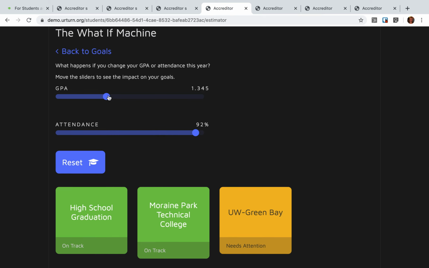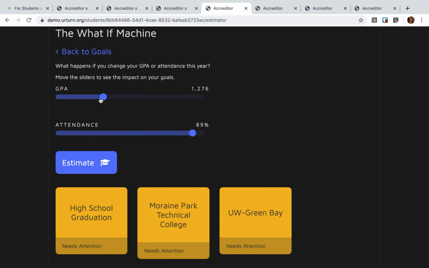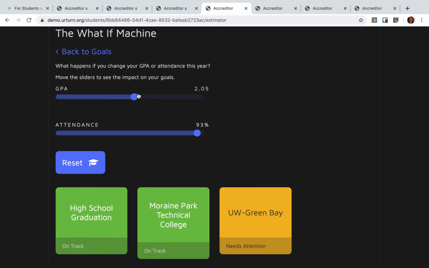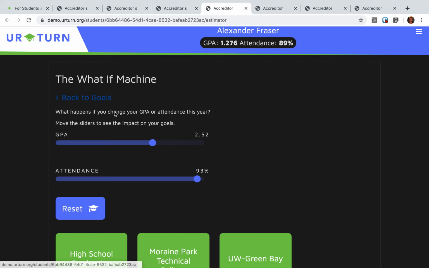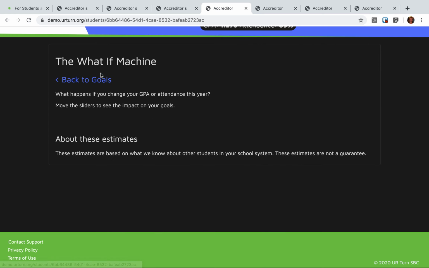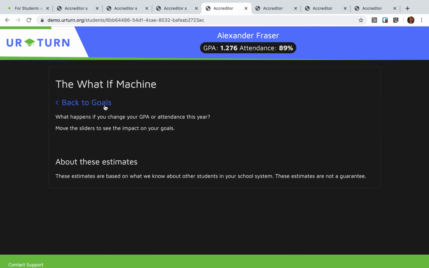And he can also play around with the calculator to see what kind of GPA he might need to be eligible for UW Green Bay, and it looks like 2.5. So Alexander might think, well, that's worth it to me. I'm going to keep working on my attendance and my GPA so that I can have enough time for the next 2 years between sophomore and senior year to be eligible for these post-secondary institutions. So that's great visual feedback for Alexander and his family to see what's ahead for him.